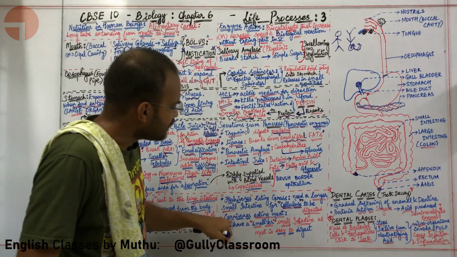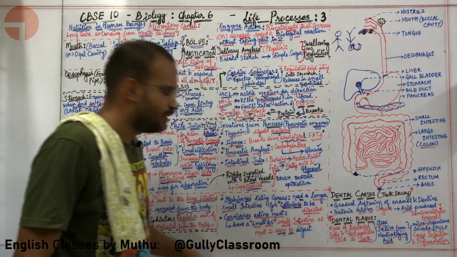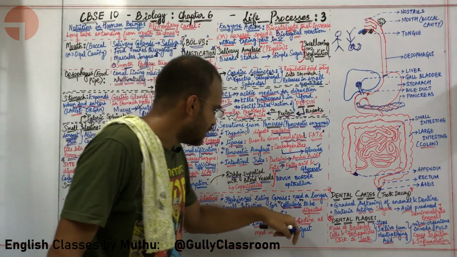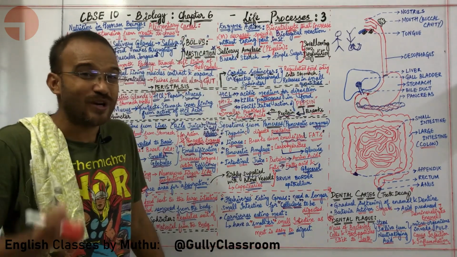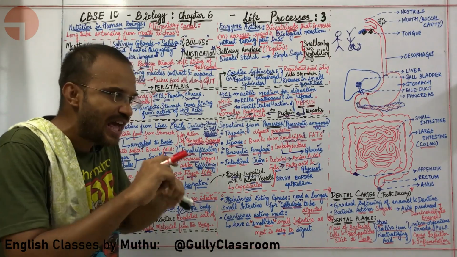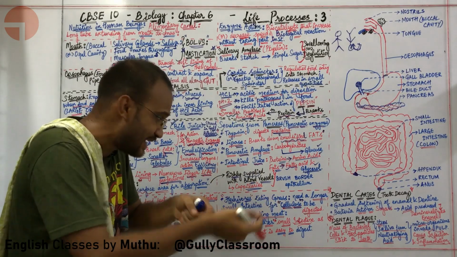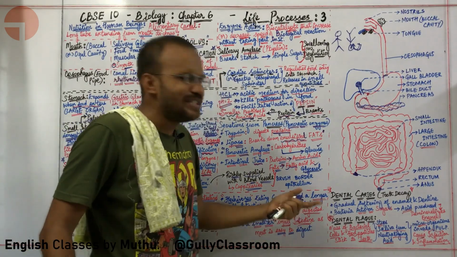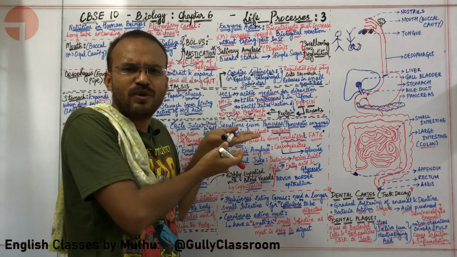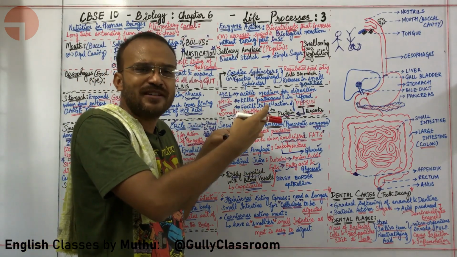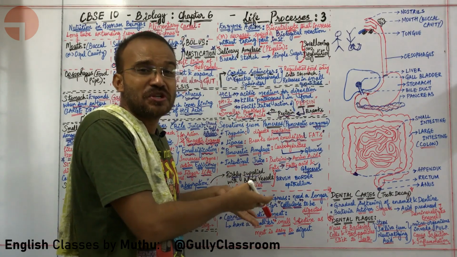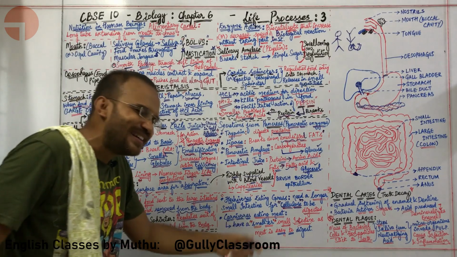Okay, sir. Carnivores are eating meat. Why, sir? Because they have a smaller small intestine. Look at the poetry of it. Carnivores are eating meat because they have a smaller small intestine, and the meat is easy to digest. Cellulose is hard to digest, so herbivores have a longer small intestine. For carnivores, meat is easy to digest, so they have a smaller small intestine.